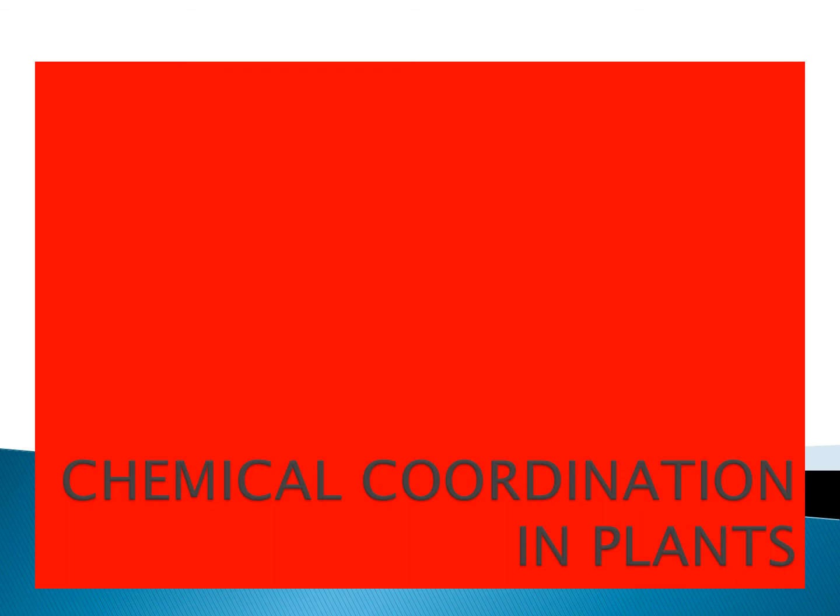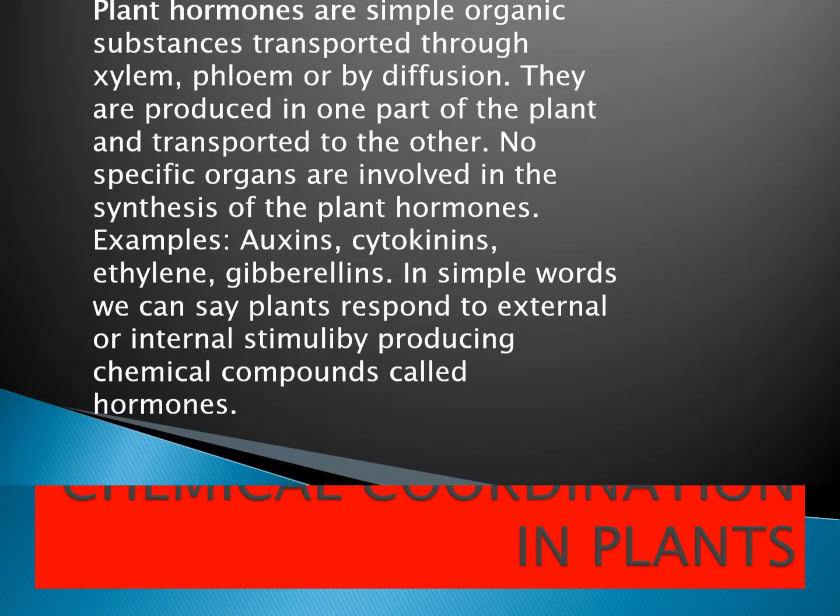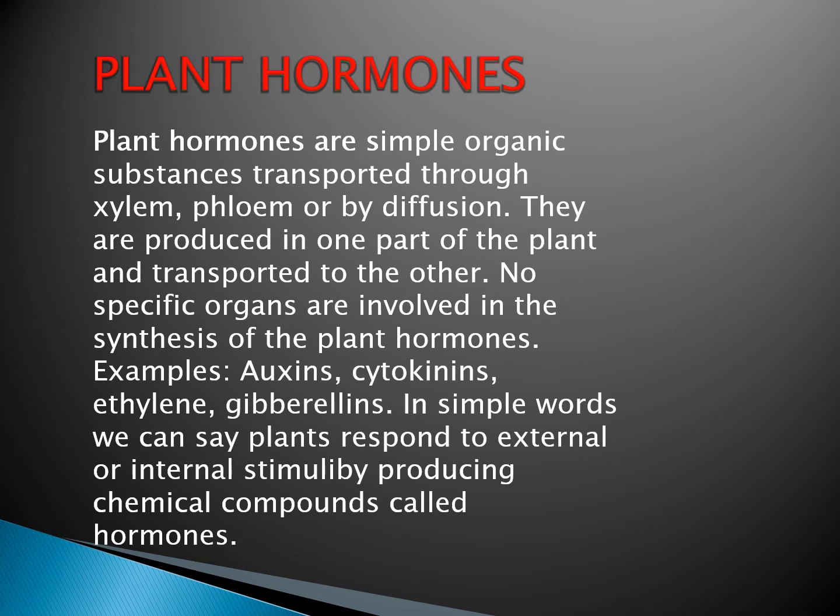Let's see the next slide. Plant hormones are very simple organic substances which are transported through xylem, phloem, or by diffusion. They are produced in one part of a plant and transported to another. That means their production site is different, and the site where they will give their effect is totally different.